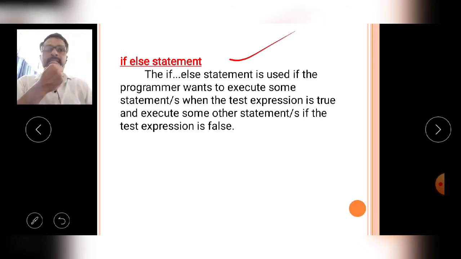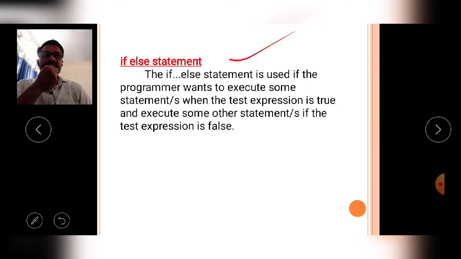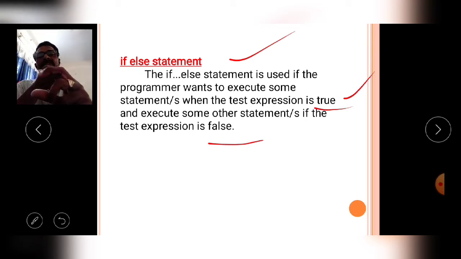Okay, the if else statement is used if the programmer wants to execute some statements when the test expression is true and execute some statements if the test condition is false. So in the if else statement, if the test condition is true, a group of statements is executed.